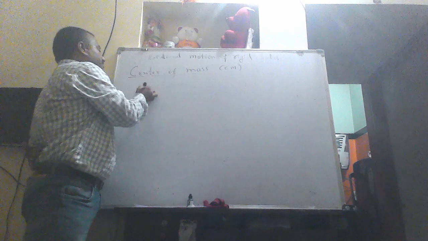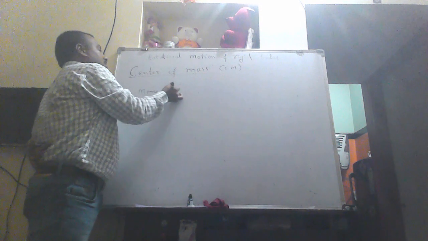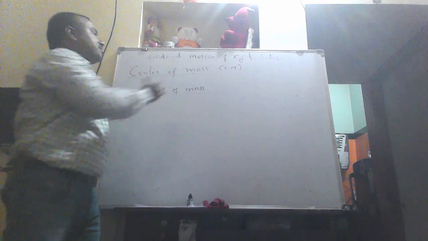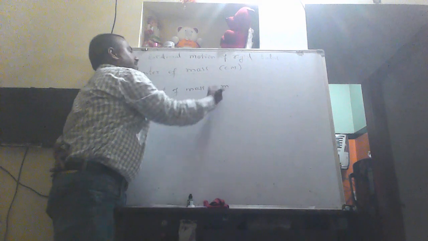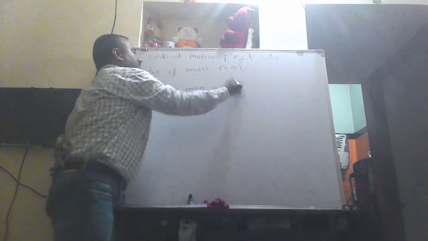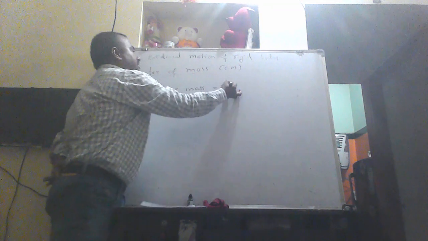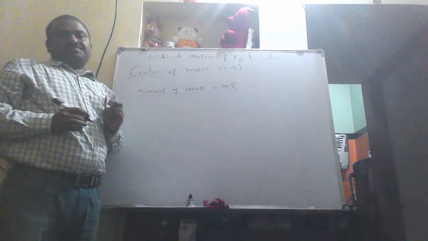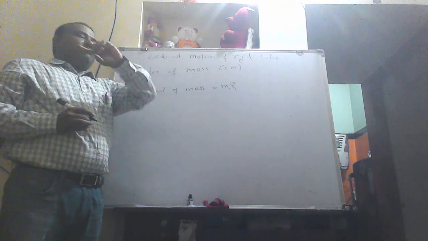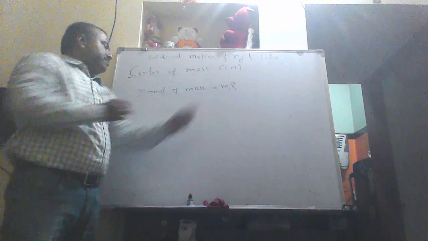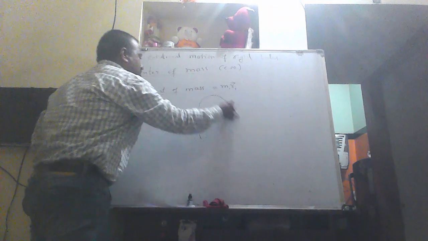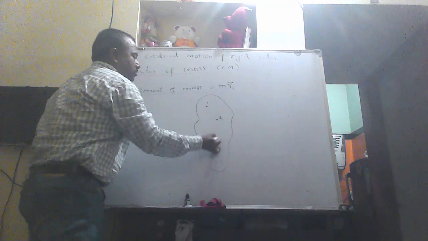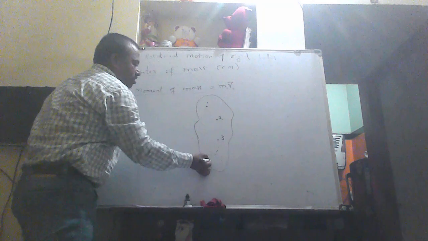So what is moment of mass? Moment of mass means the product of the mass of the particle and the position vector of the particle about the fixed point. If I take that fixed point as the center of mass, then we take the vector sum of such moments of mass. For example, take any rigid body like this. This is particle number 1, this is particle number 2, this is particle number 3, and so on, up to particle number n.